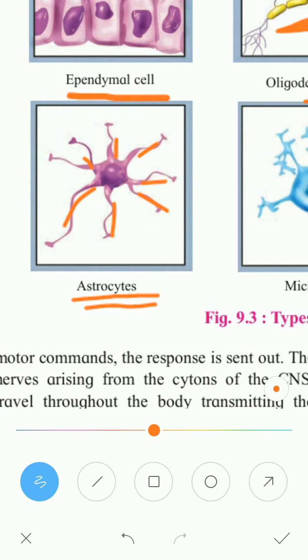These astrocyte cells are maximum in number inside the central nervous system, and their most important function is secretion and absorption of neurotransmitters. Also it maintains the blood brain barrier.